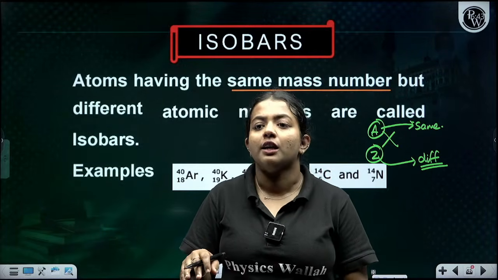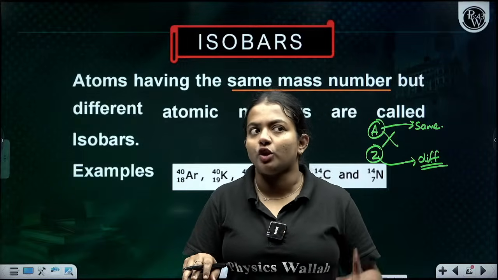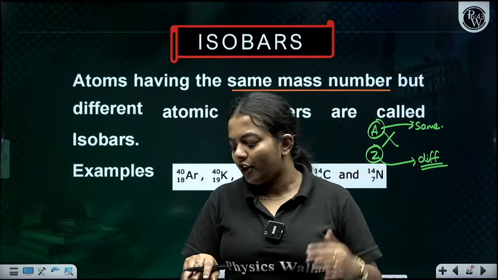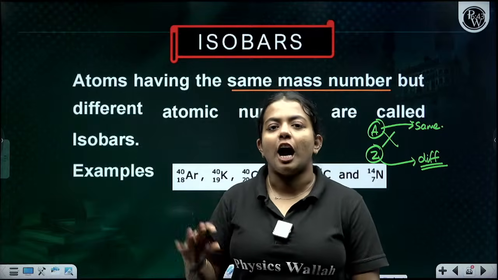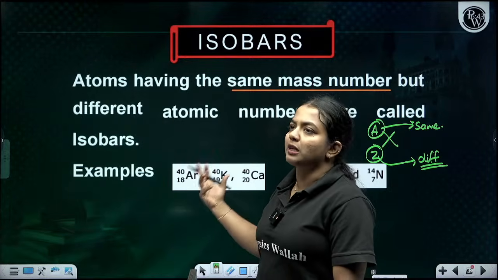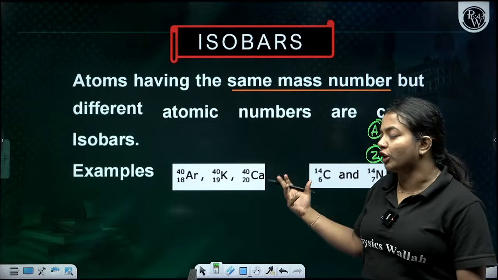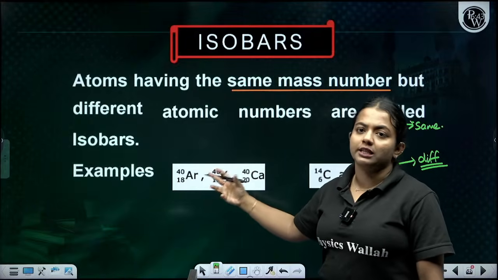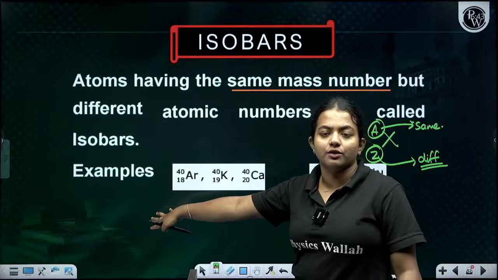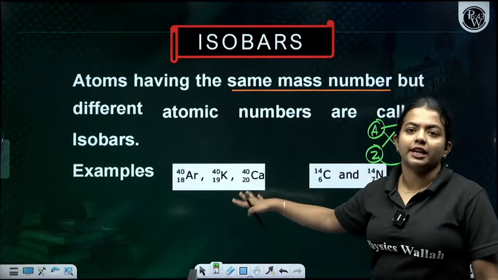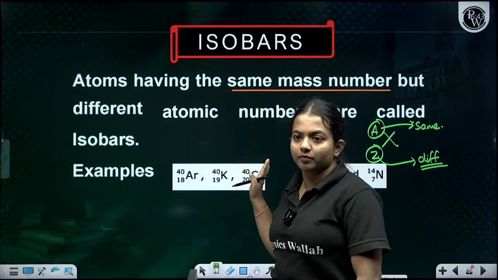So isobars have the top portion, the mass number, the same, while the lower portion, the atomic number, is different: argon 18, potassium 19, calcium 20.